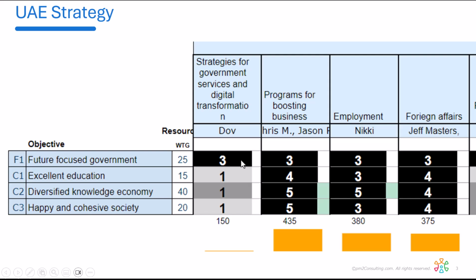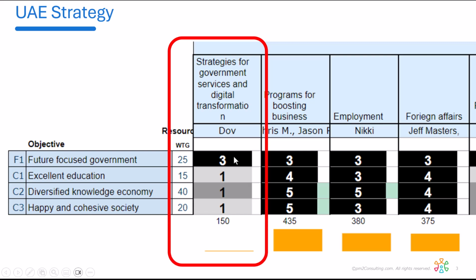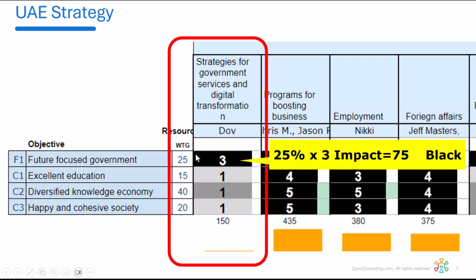And what we're doing is we're scoring the ministry's impact on achieving that objective. In other words, if this ministry went away, what would the impact be on achieving this objective? And it's a scale from 0 to 5, 5 being critical. If that ministry went away, we could not achieve that strategy at all, down to blank, it has no impact. And this cell is just the multiplication of the weighting, 25%, times the impact that the team agreed to, in this case 3. So that equals 75, and using conditional formatting, we make the cell black.